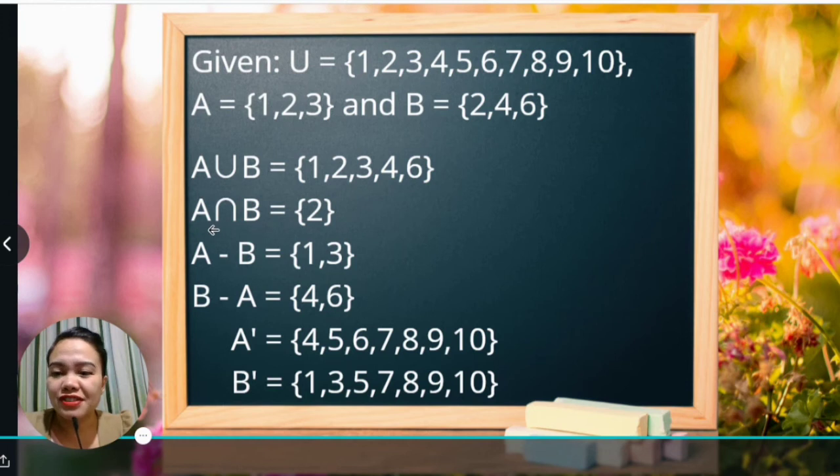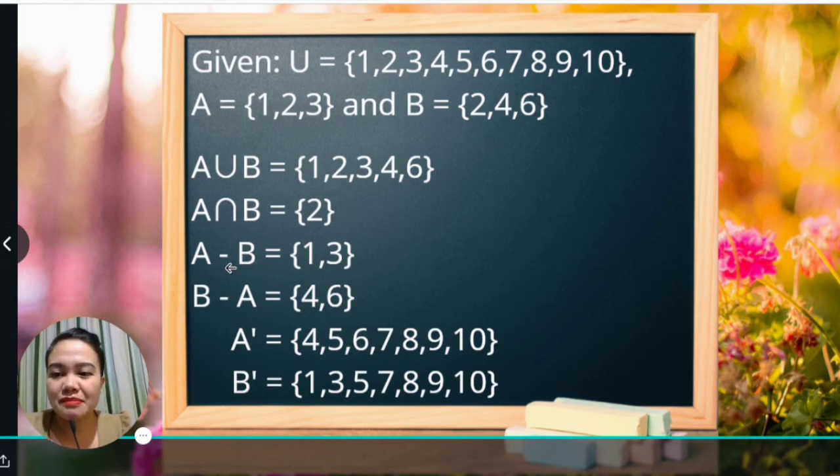Now for the intersection, A intersection B, again you have to find the common element. Unsay naa nilang duha. So take a look at set A and set B. What element ang naa nilang duha? And that is obviously the element 2. So that's the intersection.